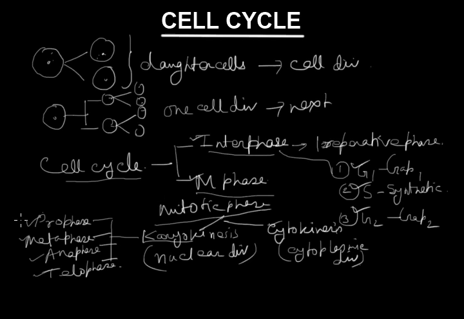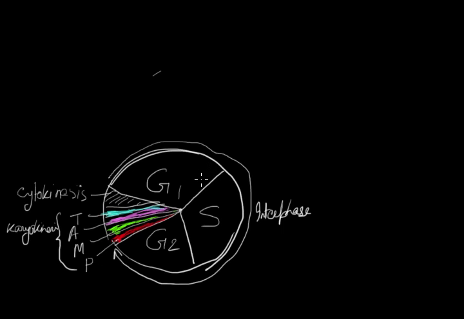Let's see the structure of a cell cycle, since it is cyclical. So we can see it like that. This is the pictorial representation of a cell cycle. It is in a cyclical manner. You can see this is G1 phase, as I have stated earlier, gap phase 1, this is S phase, and this is G2 phase. And this is all about M phase.